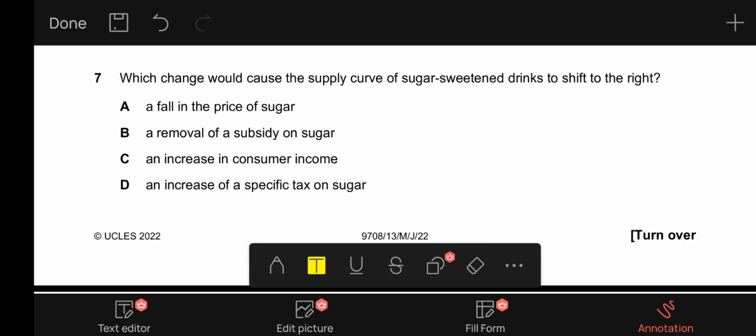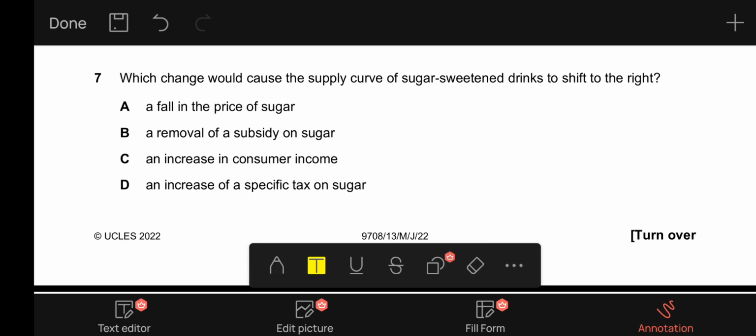B, it says a removal of a subsidy on sugar. If a subsidy on sugar is removed, what will happen is that the supply will shift inwards. So it is incorrect. C, it says an increase in consumer income. If consumer income increases, it will likely result in an increase in aggregate demand.